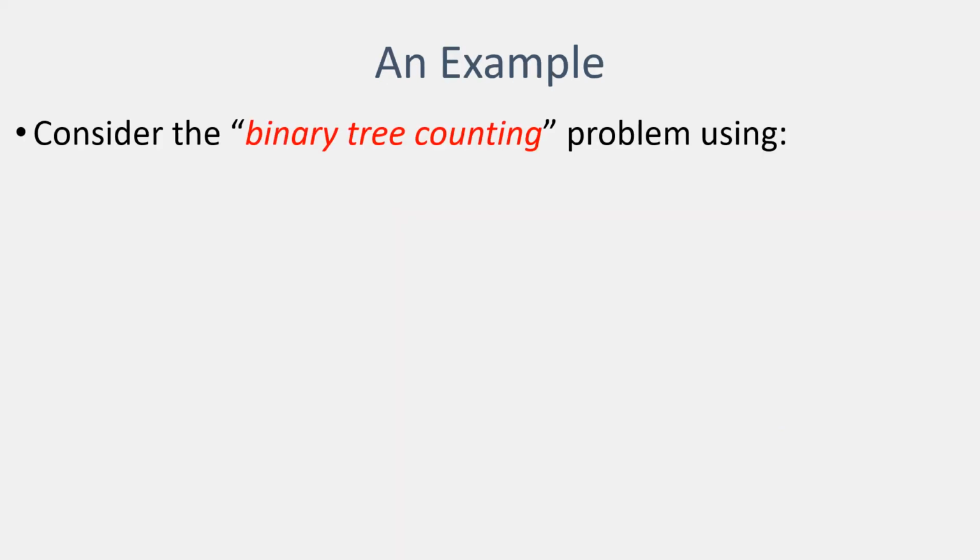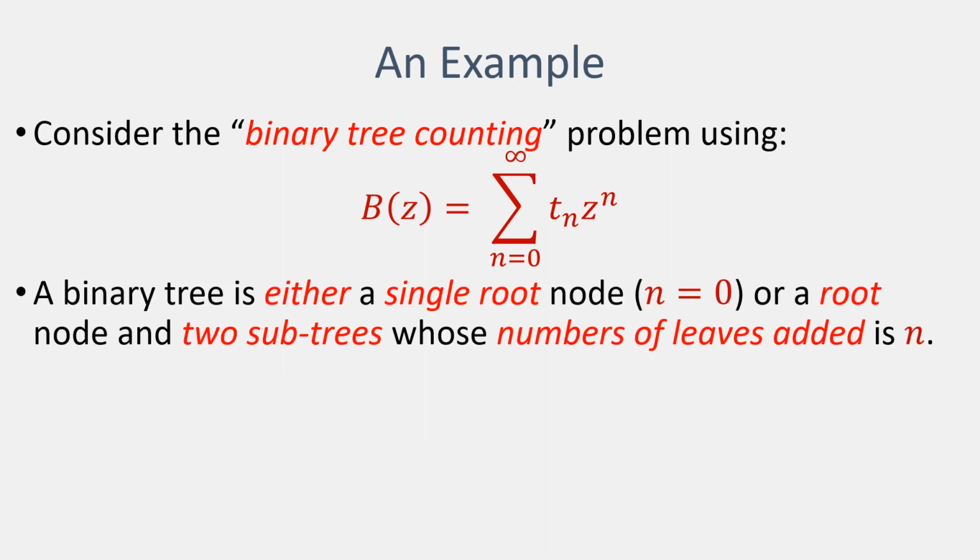So here's an example. Suppose we go back to our problem of counting the number of binary trees which have a certain number of leaves. And we write this as our generating function for that problem. Well, a binary tree, either it's just a single node on its own, and so we don't have any leaf nodes, or it's some root node, and we have two subtrees, and when we add the number of leaves in the subtrees, we get this value n.